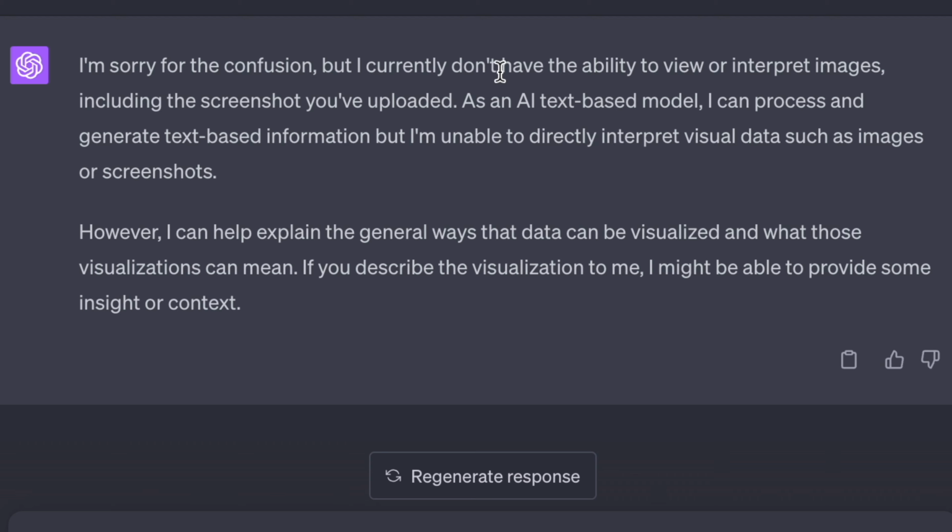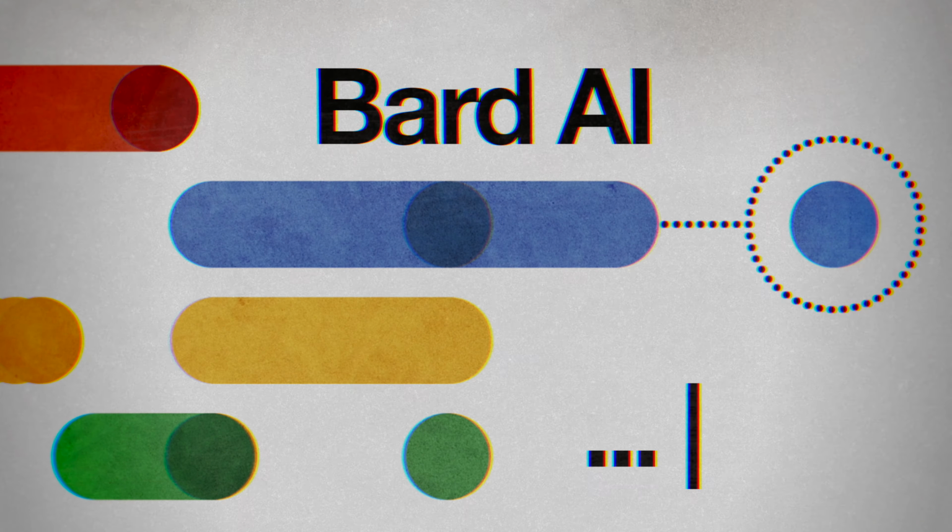Sorry for the confusion, but I don't have the ability to view or interpret images. Okay, is there a model that could? Can Bard do that? Okay, so I'm just gonna hop over to Google's Bard just in case it can do this for us. I think it's a bit more of a multimodal model, but I haven't tried this.